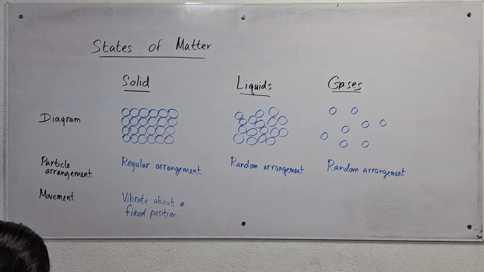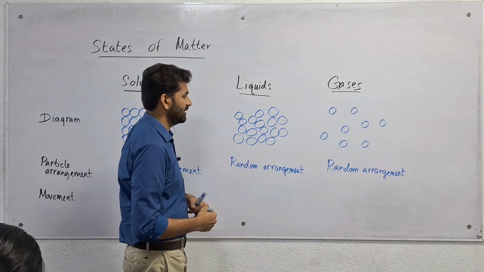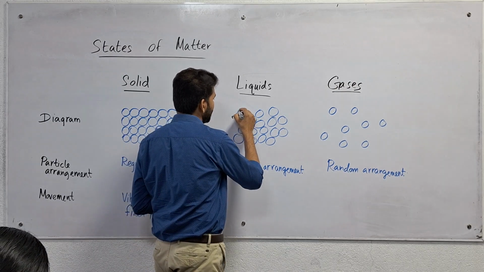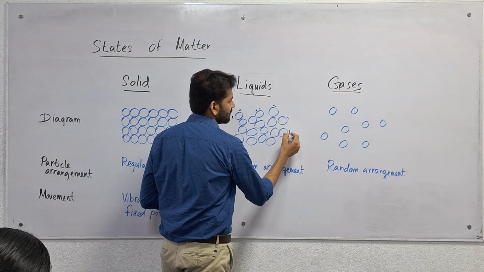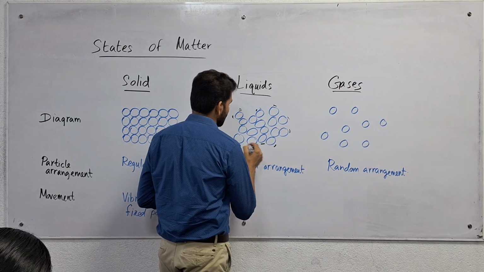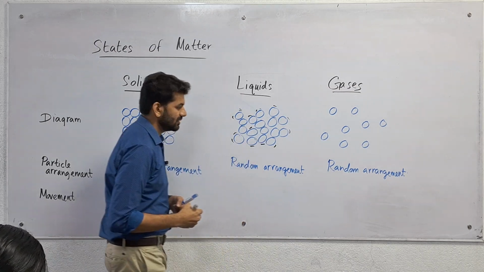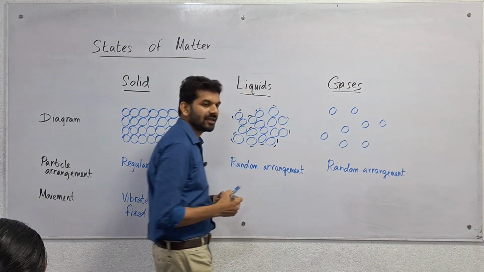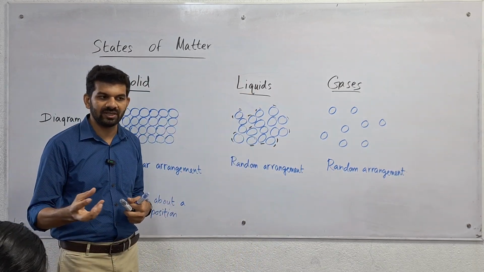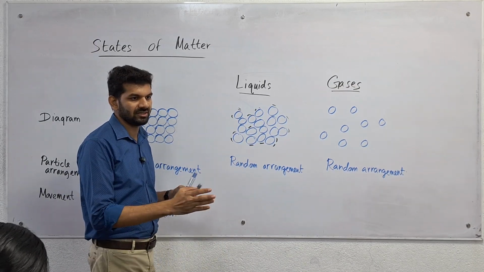All right. Then in liquids, we can say these particles can move here and there. That means these particles are in motion. So as a result, the liquids can flow. The liquids have flow properties because these particles are randomly arranged and they can move around each other, right?